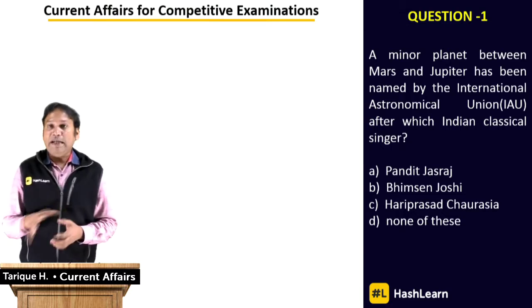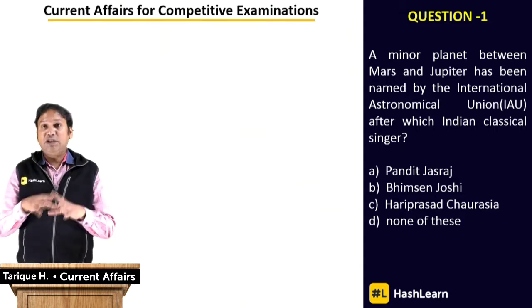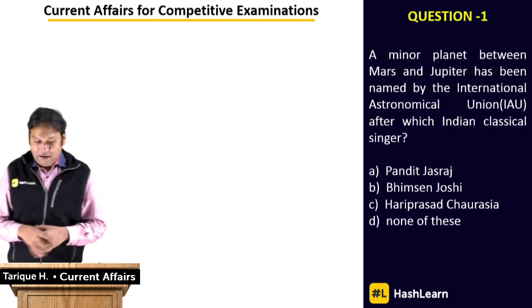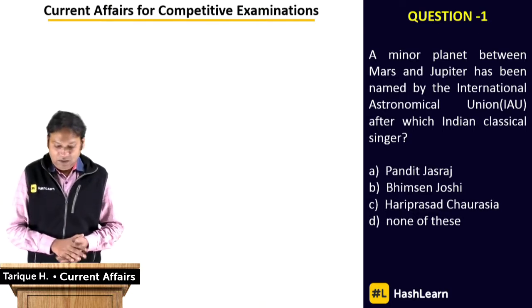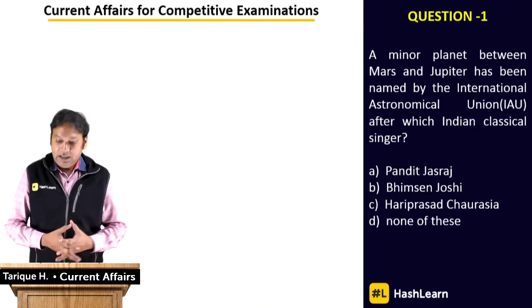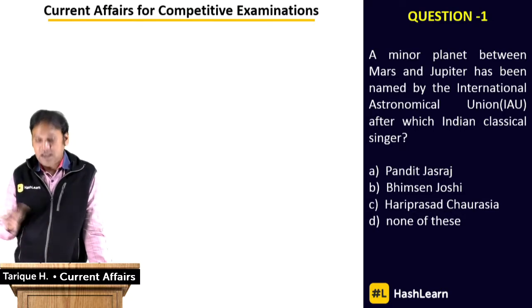So one such minor planet is there between Mars and Jupiter, in the asteroid belt actually, and it has been named after an Indian classical singer. What is the name of the classical singer who has been honored by this particular naming of the planet? So A is Pandit Jasraj, B is Bhimsen Joshi, C is Hari Prasad Chaurasia, and D is none of these.